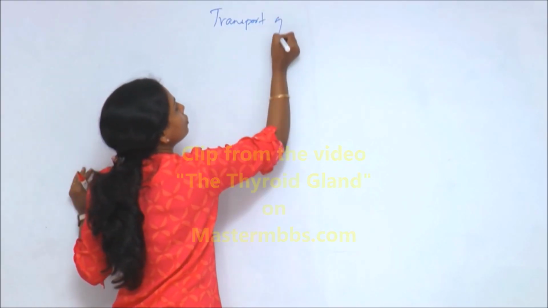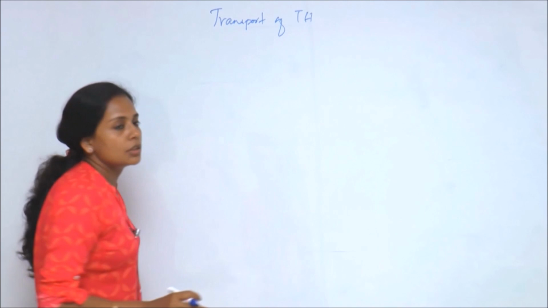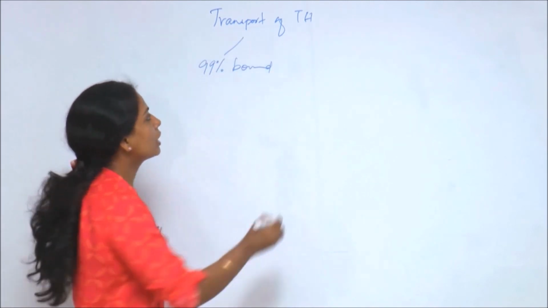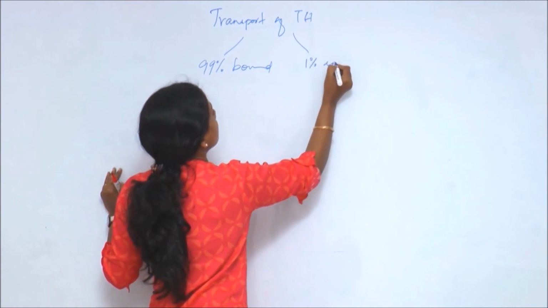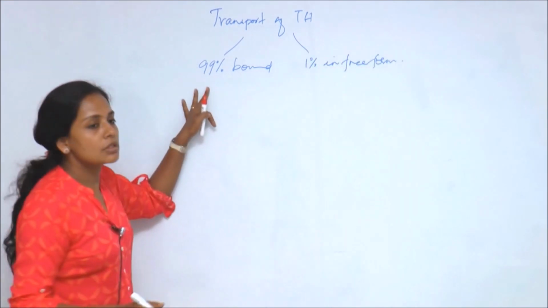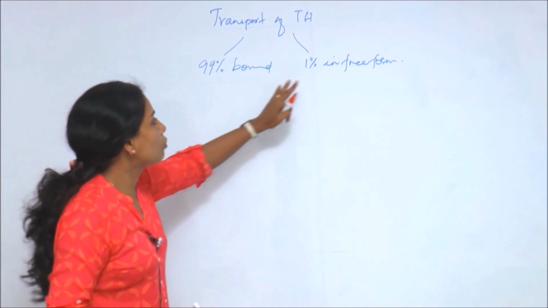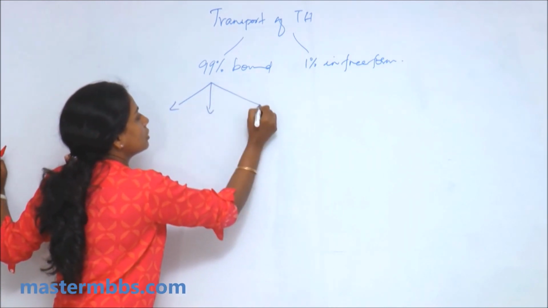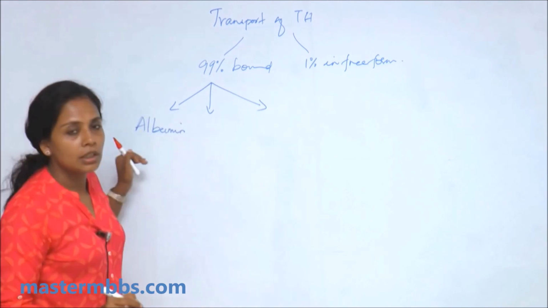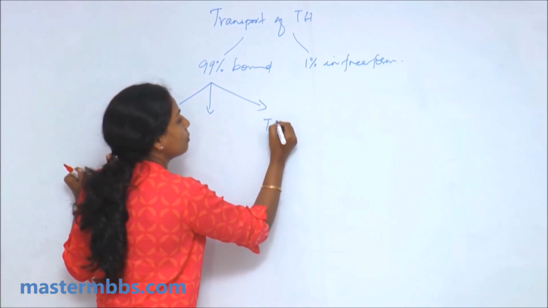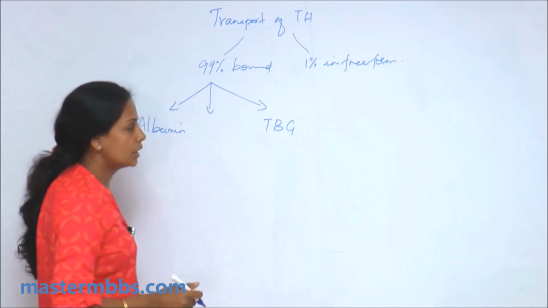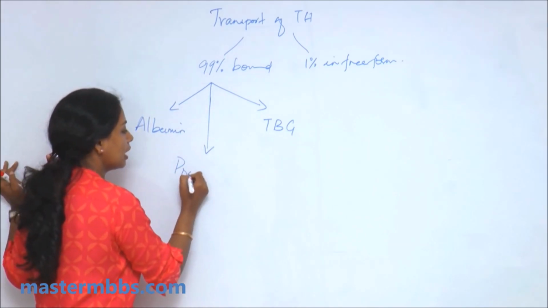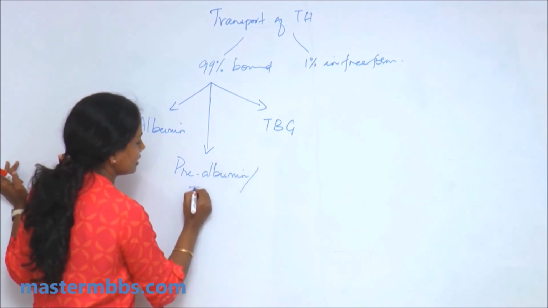Transport of thyroid hormones. 99% is in the bound form and 1% is in the free form. So what are the different ways it is bound? It is bound to albumin, then to thyroid binding globulin. The third way, it is bound to pre-albumin, which is also called transthyretin.